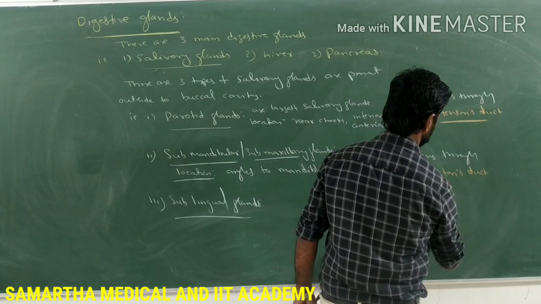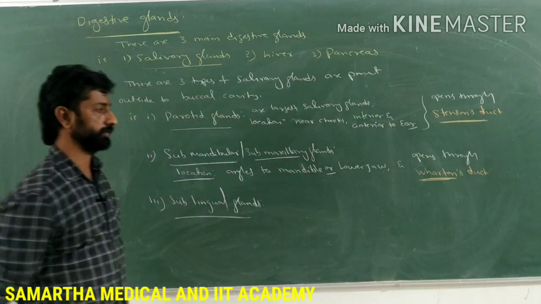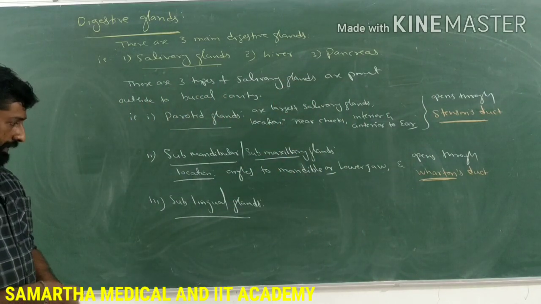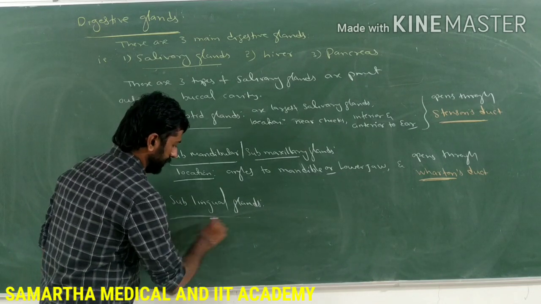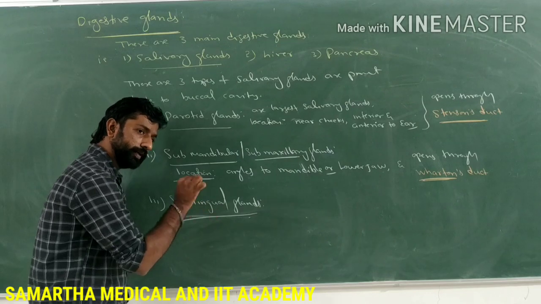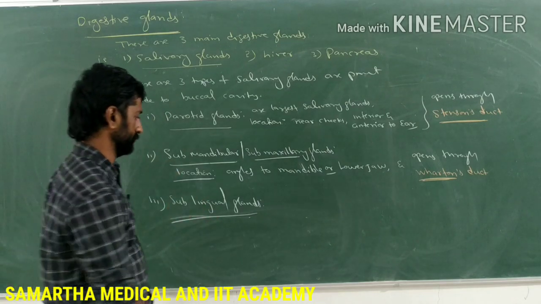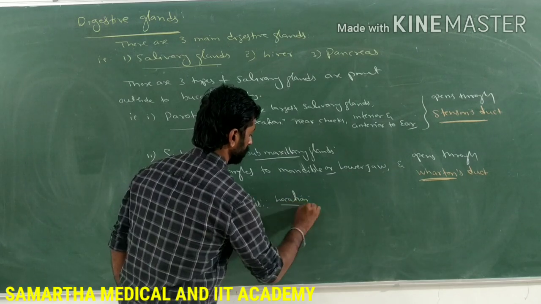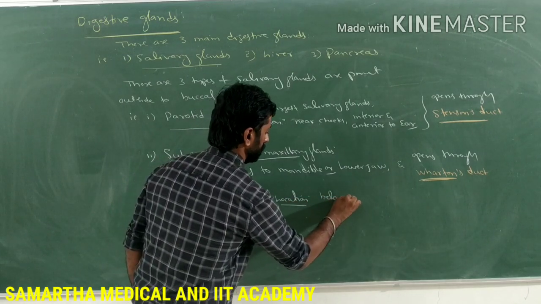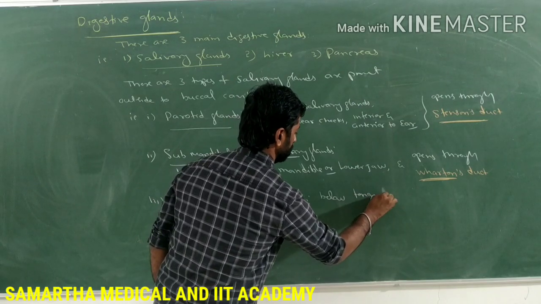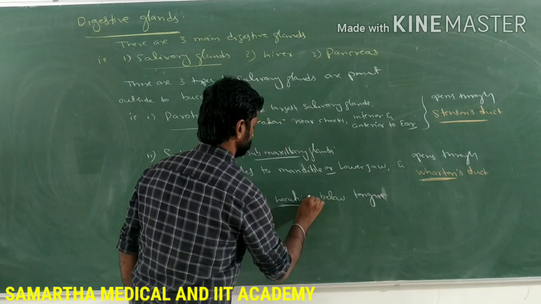So remember the name of the duct through which they open into the buccal cavity. Next is the sublingual gland, as the name itself indicates. Sublingual means they are present below the tongue. So their location is below the tongue.